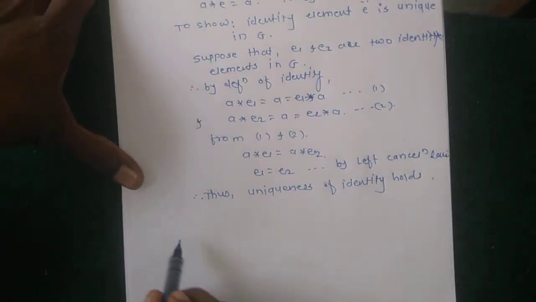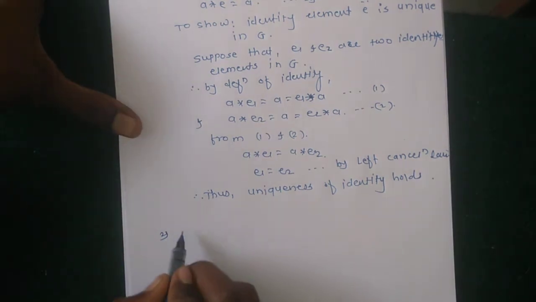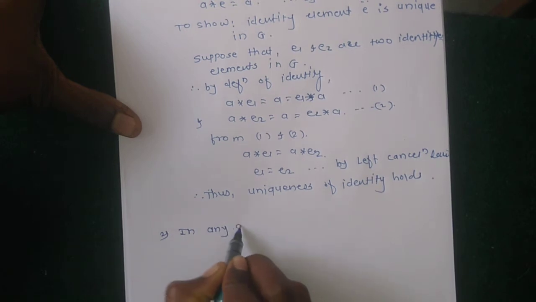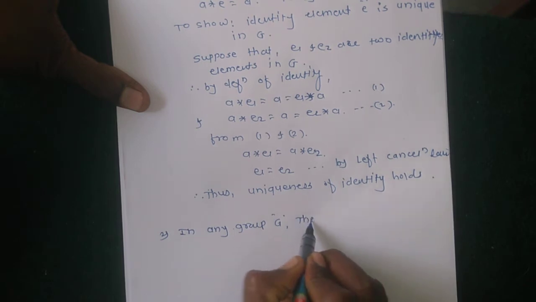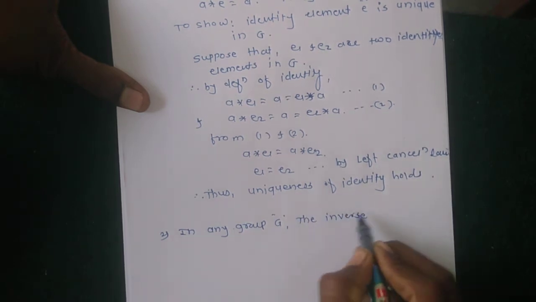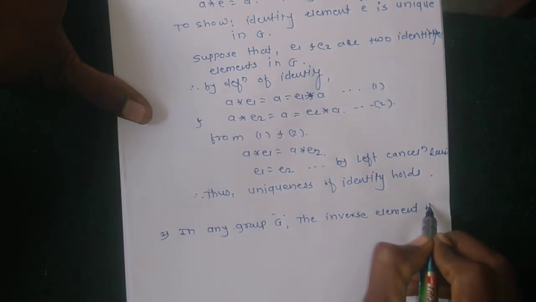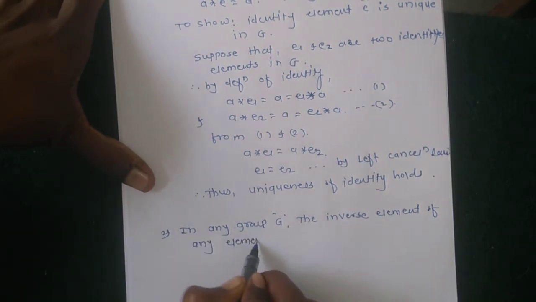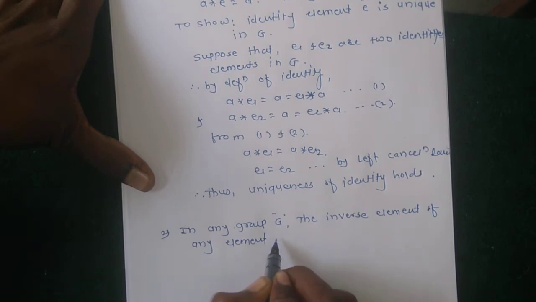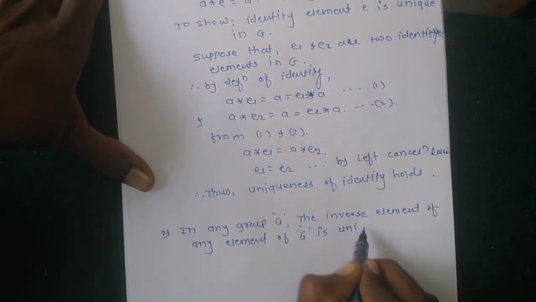Similarly, the second property: in any group G, the inverse element of any element of G is unique.